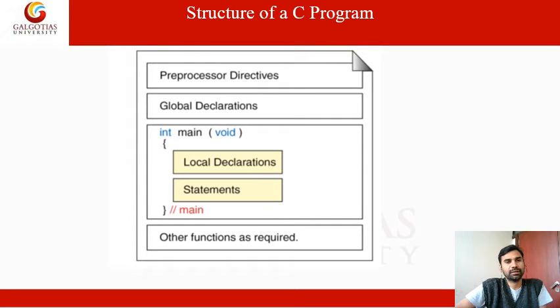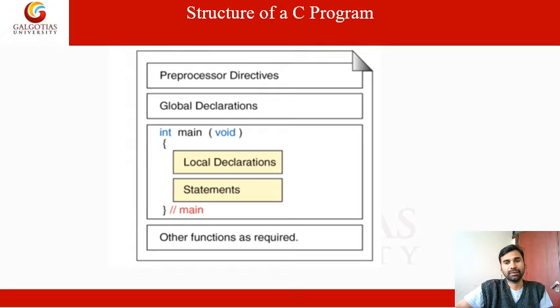First, we have preprocessor directives, which are header files, and a global declaration. We have to declare the global variables. Inside the main function, integer is the return type, and main defines the main function. What is the argument type? Void means there is no argument.